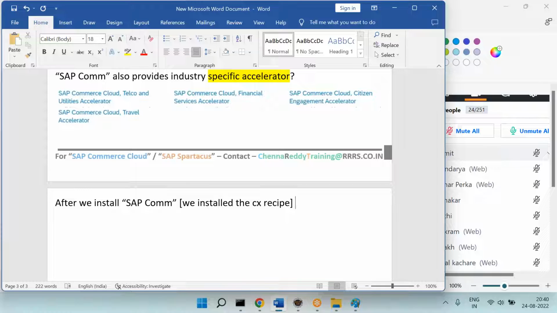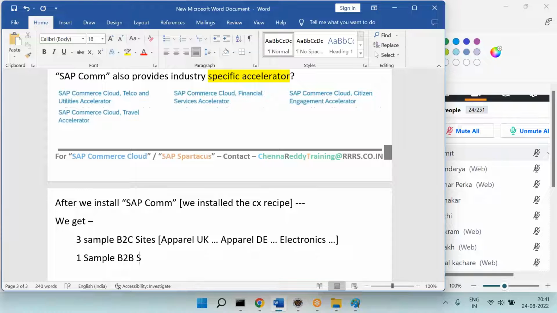After we install the CX recipe, we get 3 sample B2C sites. What are the names? Apparel UK, Apparel Germany, and electronics. And we get 1 sample B2B site. What is the name of that? Power tools.